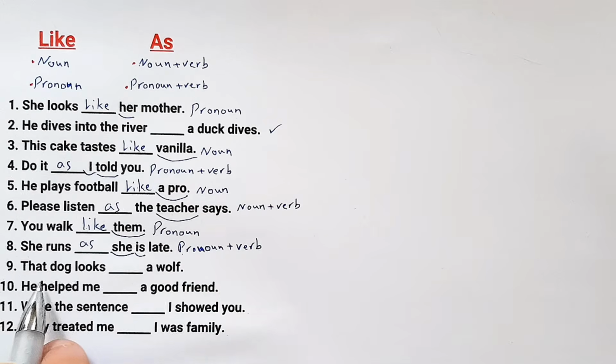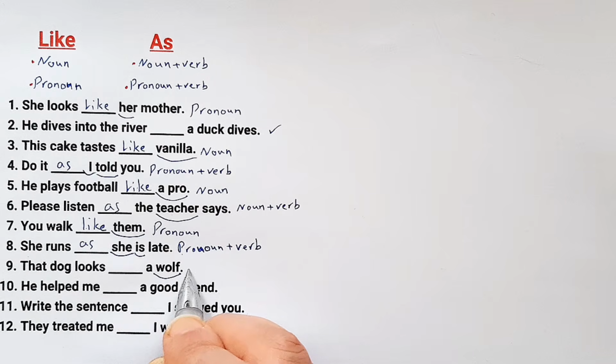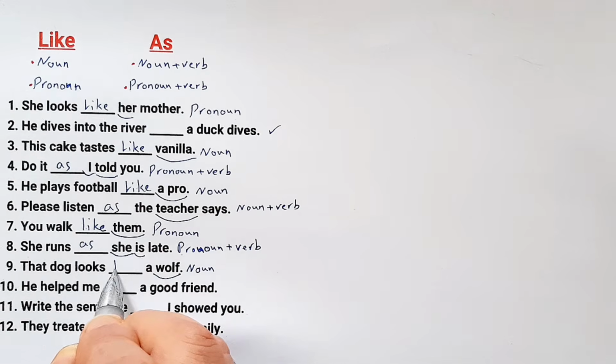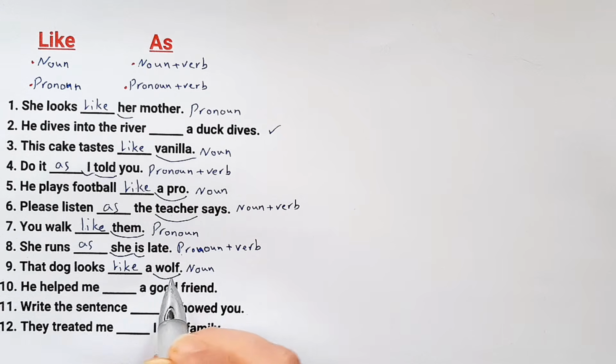Number 9. That dog looks blank a wolf. All of us know that wolf is not a pronoun or anything else. It's a noun. For nouns, we use like. That dog looks like a wolf.